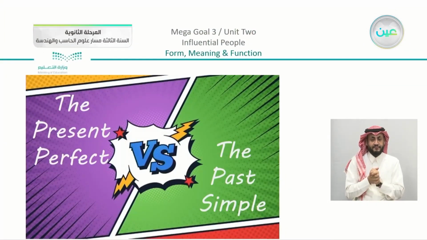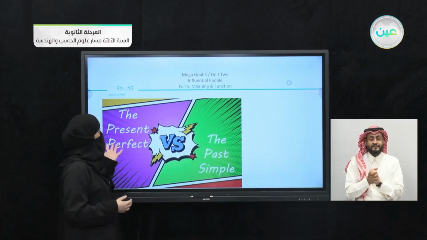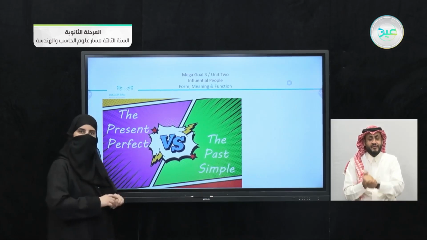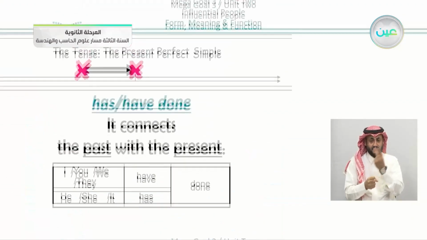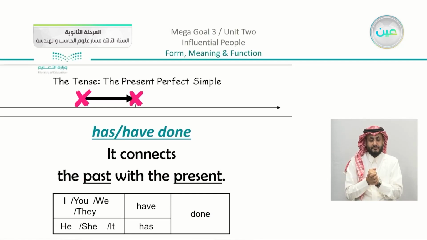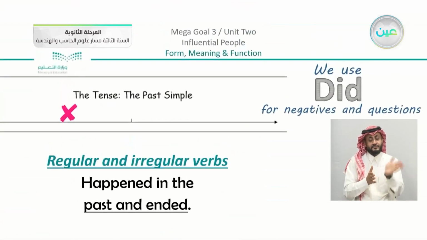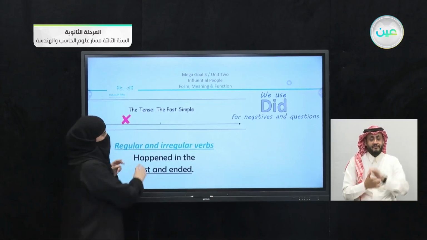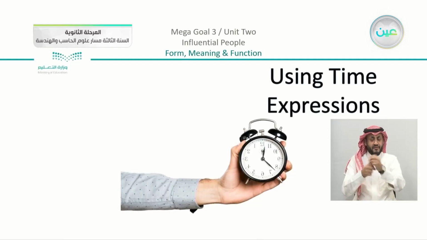So just to revise, our lesson was about the comparison between the present perfect and the past simple. We discussed the structure of the present perfect using the helping verbs has and have plus the past participle, and when to use it, what the meaning of it is. We also discussed the past simple using the helping verb did in questions and negatives as well. These are the two forms that we talked about.